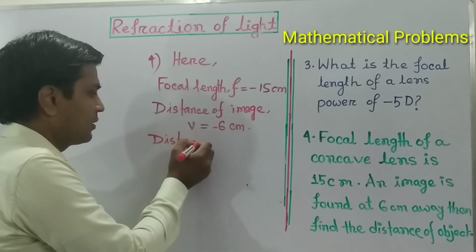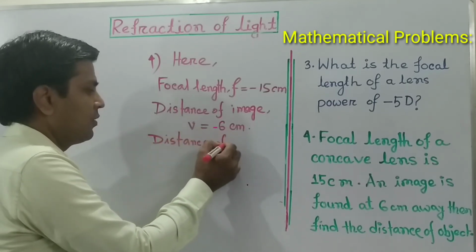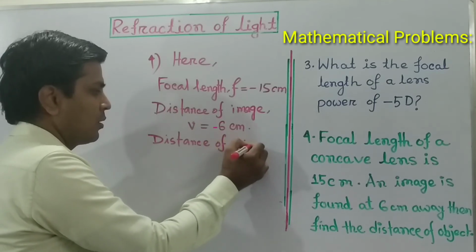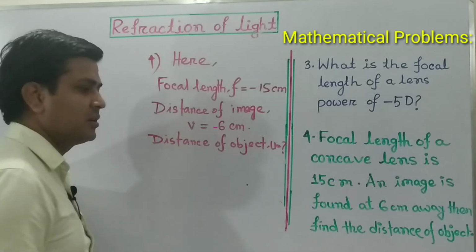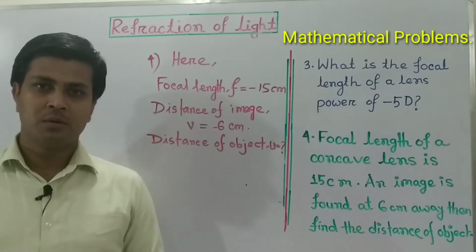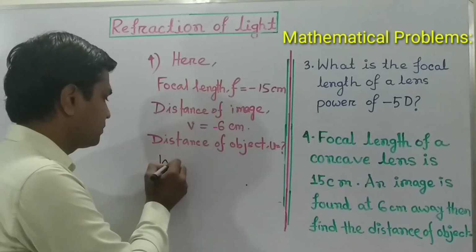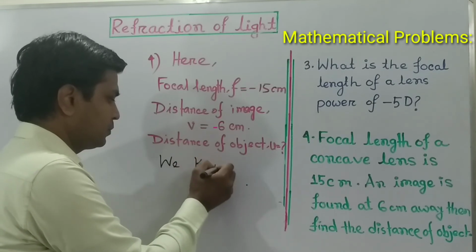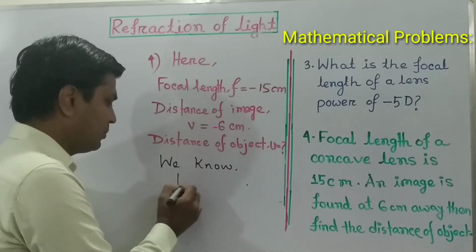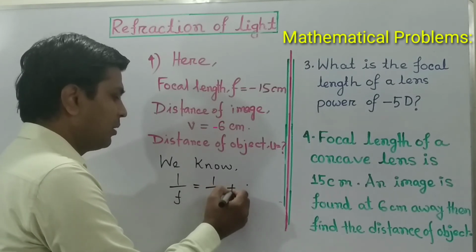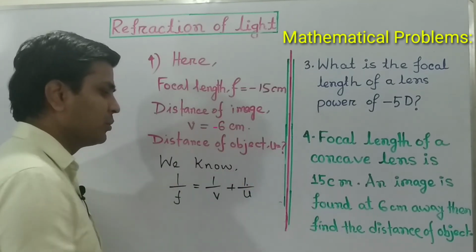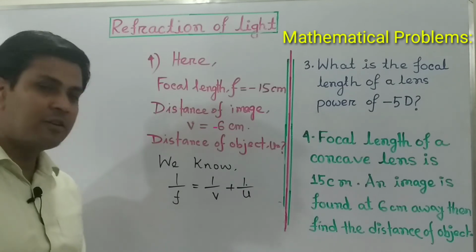Distance of object u equals what? We know 1 by f equals 1 by v plus 1 by u. That is the formula.